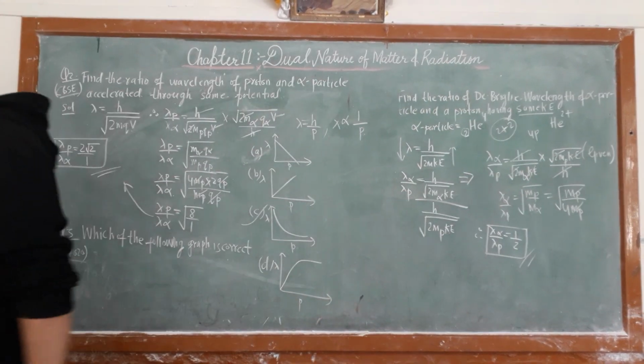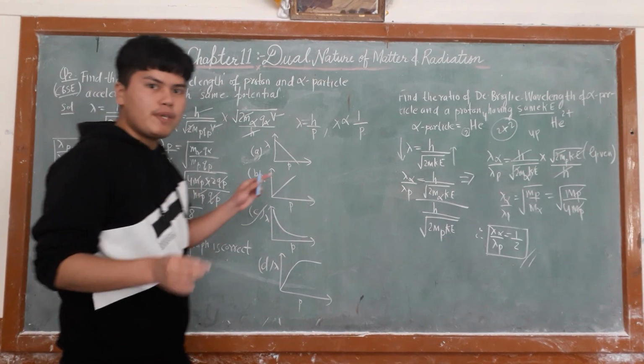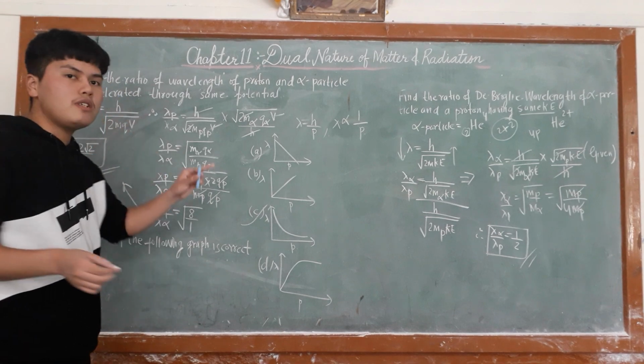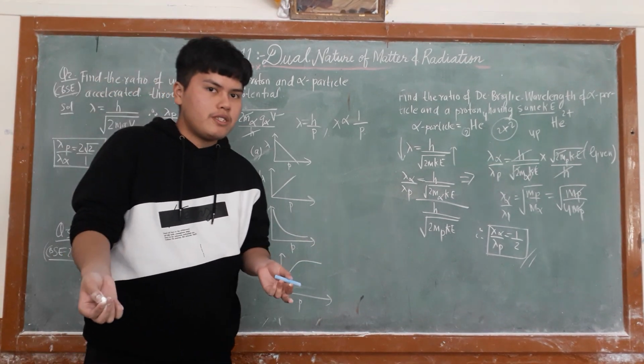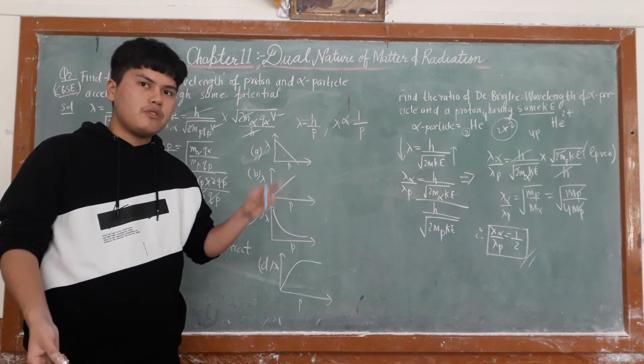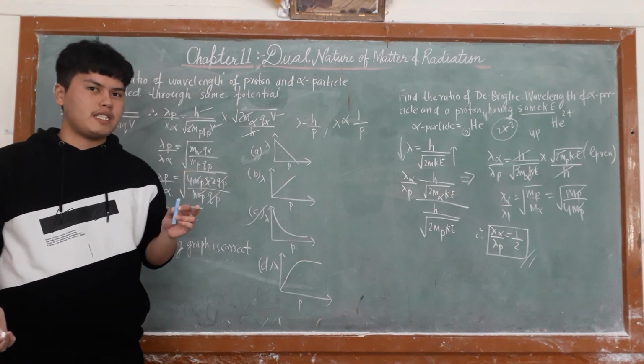Okay, now with that I will wrap up today's video. Hope you all have understood this topic very well. Today we have only learned one topic, that is de Broglie's hypothesis. Now we have only 2 topics left in this chapter, that is photoelectric effect and Davisson-Germer experiment.